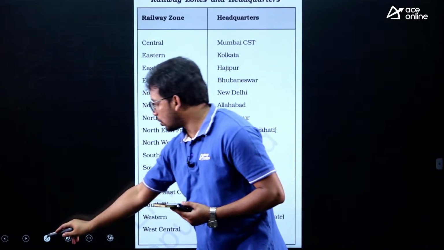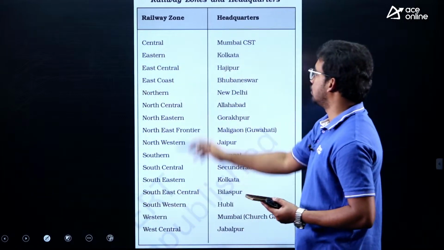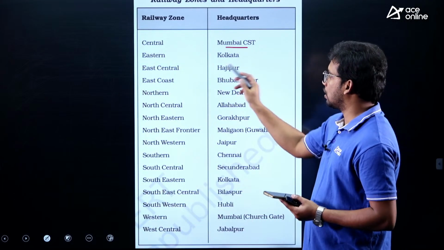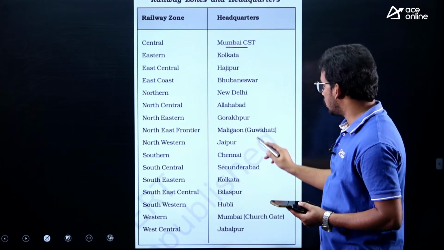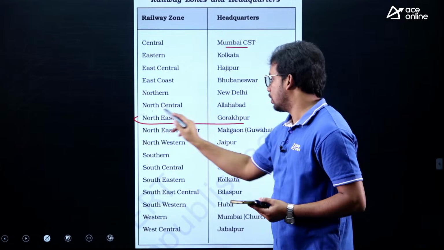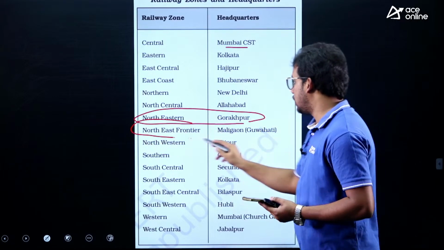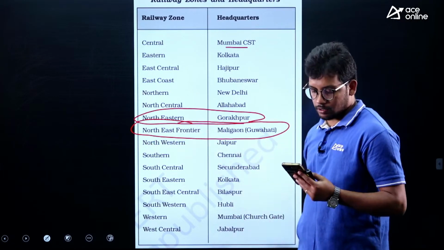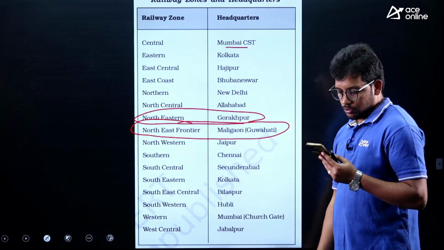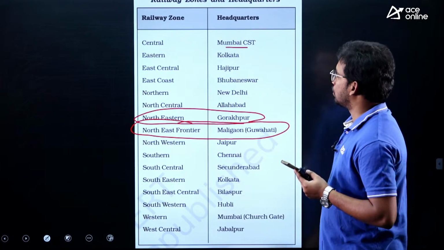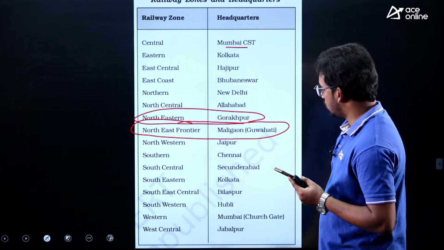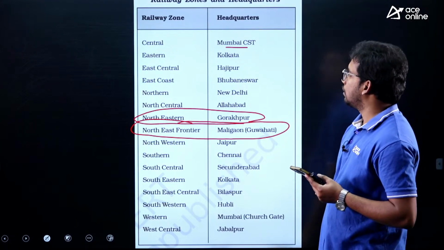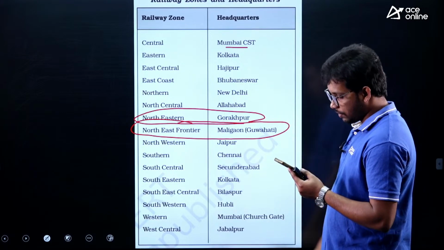You can just screenshot it and you can see this: Central is Mumbai, Eastern is Kolkata, East Central is Hajipur. So, here we have discussed which one? Gorakhpur, Northeastern, whereas Northeast Frontier is Guwahati, near Maligaon. So you can expect a question on this. Right. So these are some of the important ones.